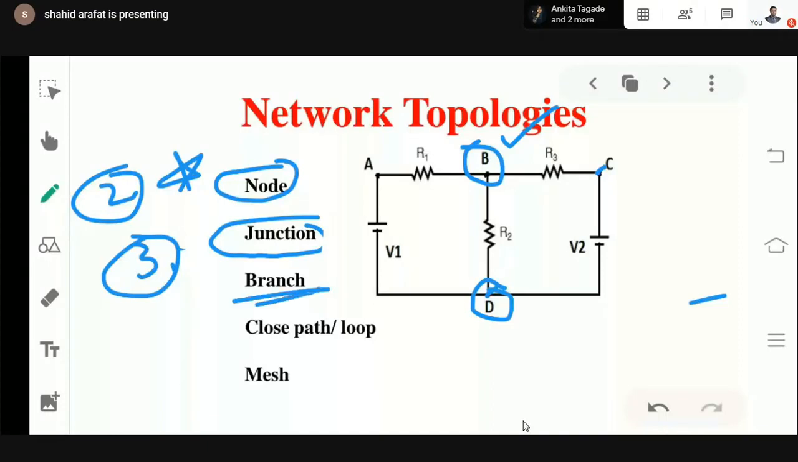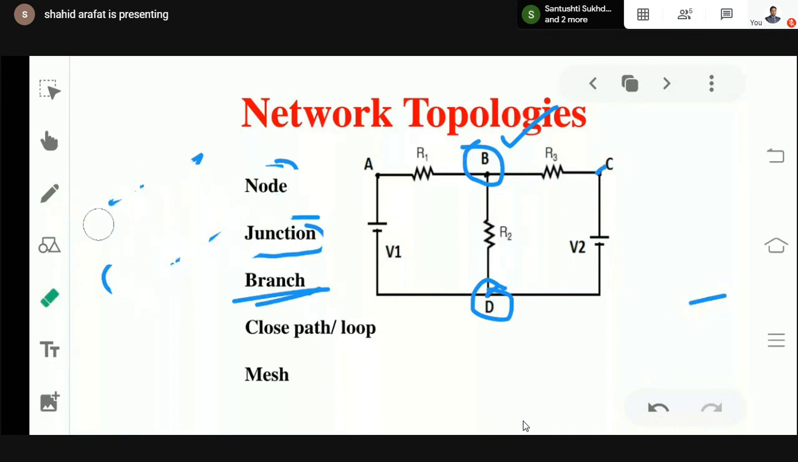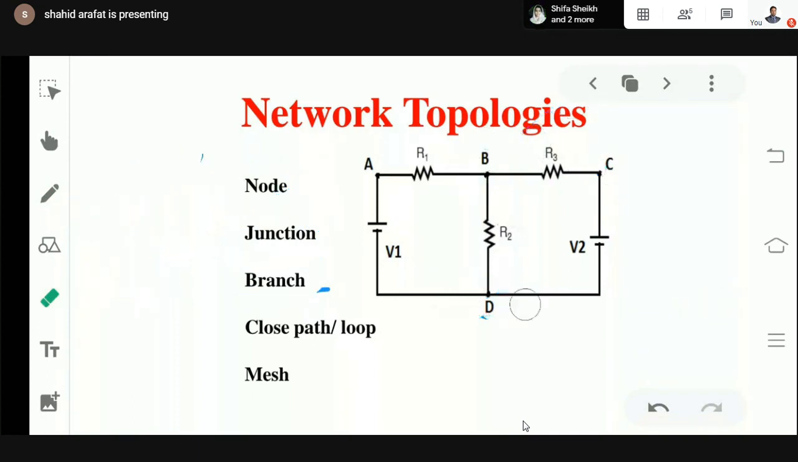So moving on. Now, branch. Don't get confused. Simple. For a node, a minimum of two elements should be connected. For a junction, a minimum of three elements should be connected. Maximum can be any quantity. Okay. Then branch.